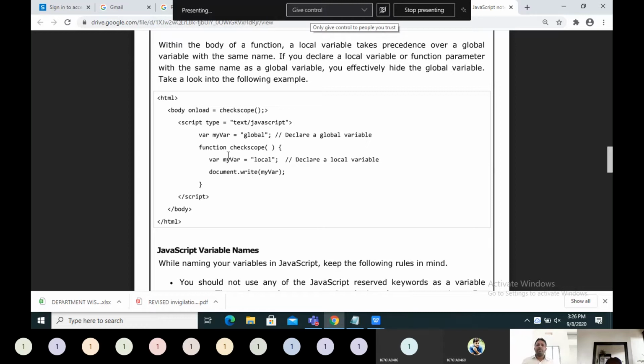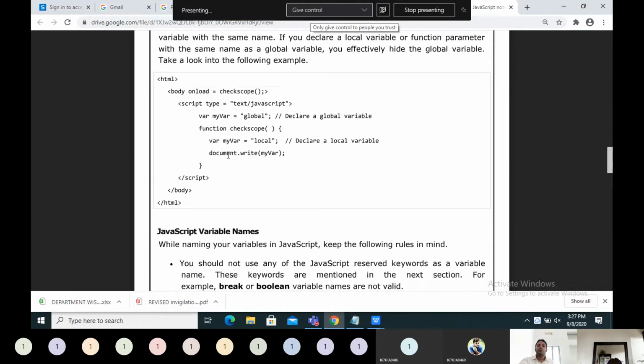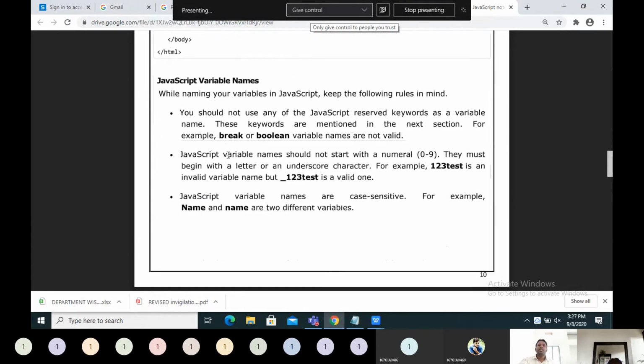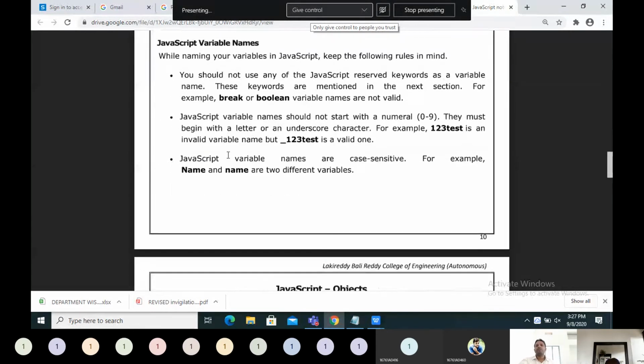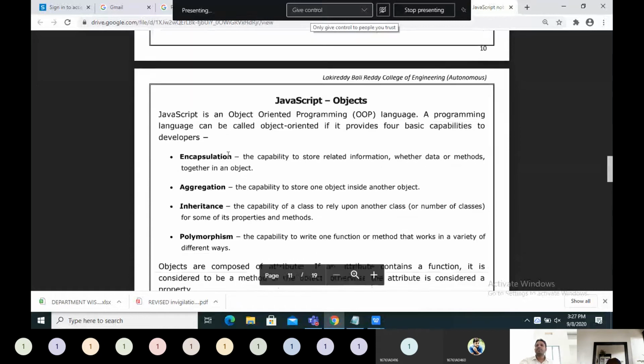Okay, if you create any variable within a function, the scope is local, meaning it is bound to that function. If you declare a variable outside of every function, then that variable can be accessed throughout the JavaScript code. Then variable names: you can follow C language rules here.